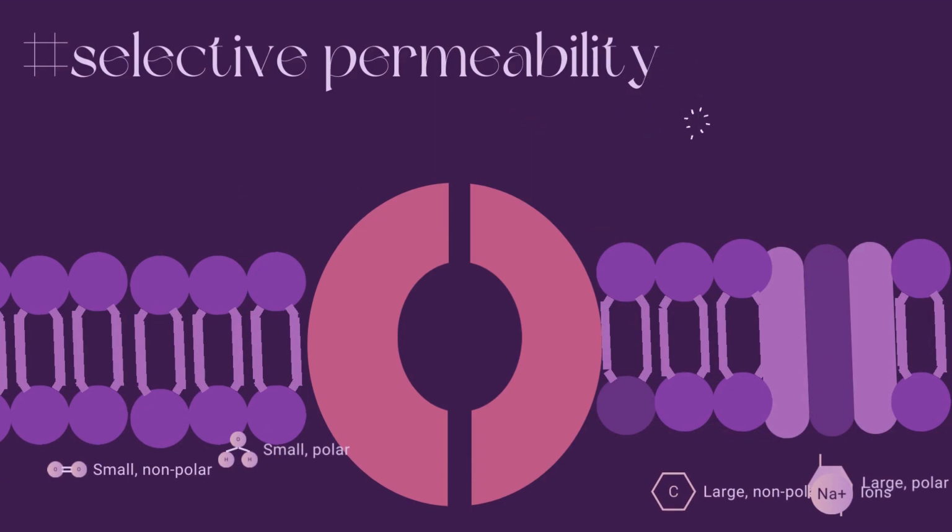Now, small polar and nonpolar molecules and large nonpolar molecules, that's confusing, like oxygen, carbon dioxide, water, and carbon pass through the phospholipid bilayer with simple diffusion, but they may pass slowly due to their hydrophobic tails. Now, the size and charge of large polar molecules and ions make it too difficult to pass through the nonpolar region of the phospholipid membrane without help from transport proteins.